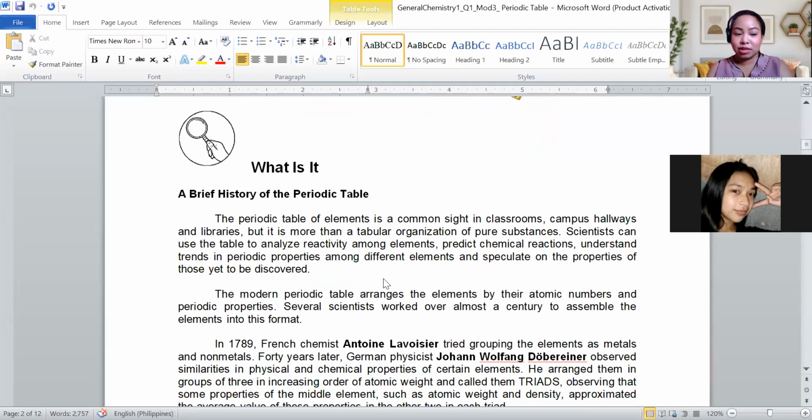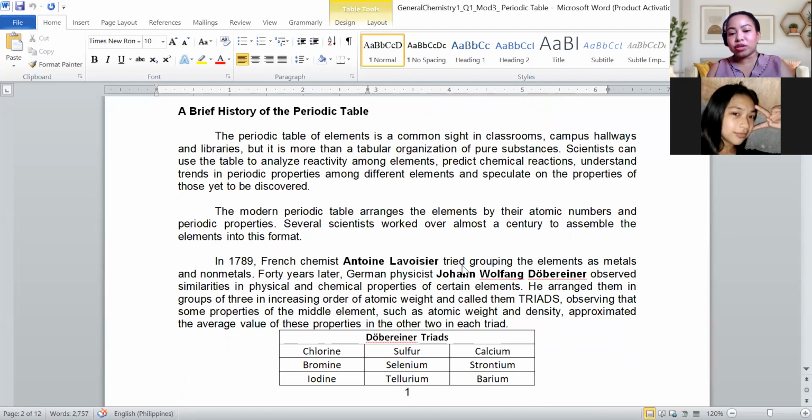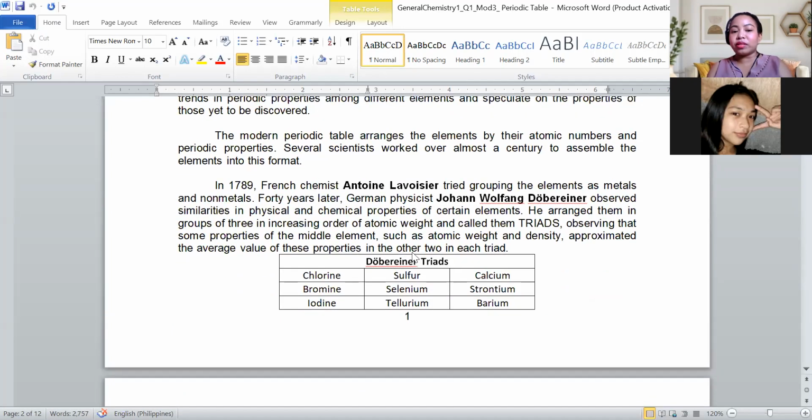that are being discovered. So first we have Antoine Lavoisier, who tried to group the elements into metals and non-metals. Then we have Johann Wolfgang Döbereiner, who observed that there are chemical elements that have the same properties.